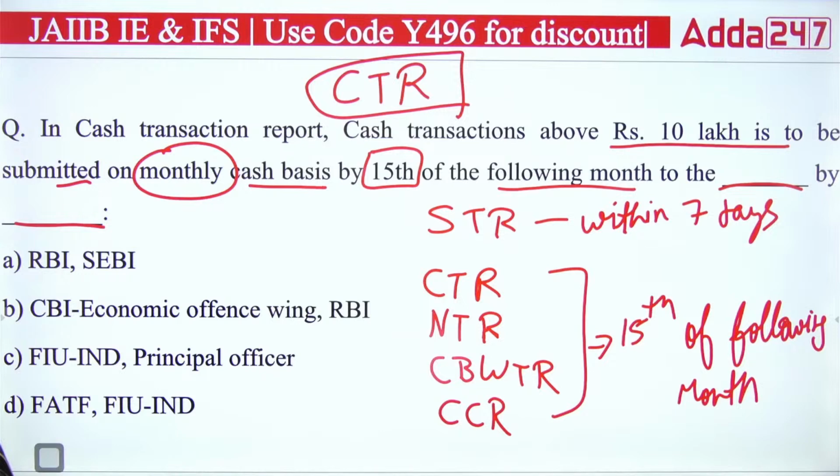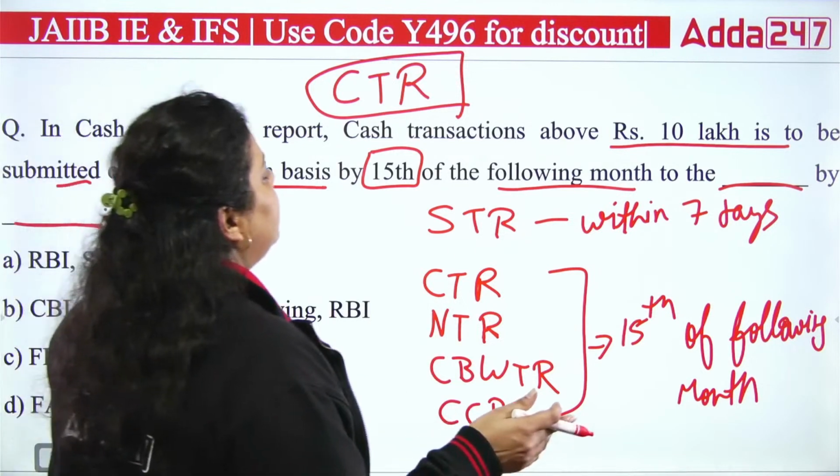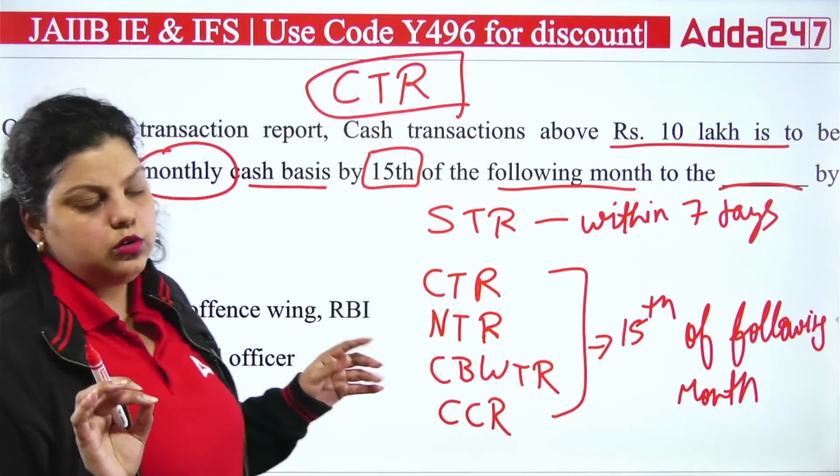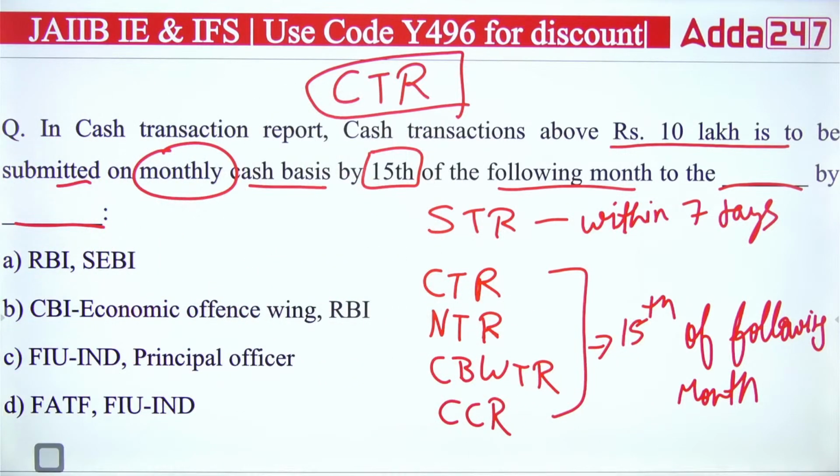All these reports are submitted by the principal officer. To whom? To FIU-IND.